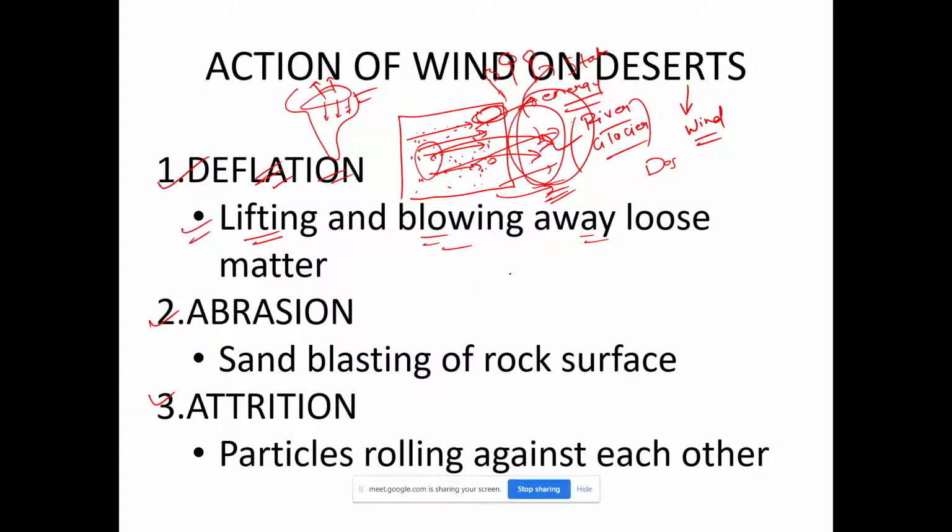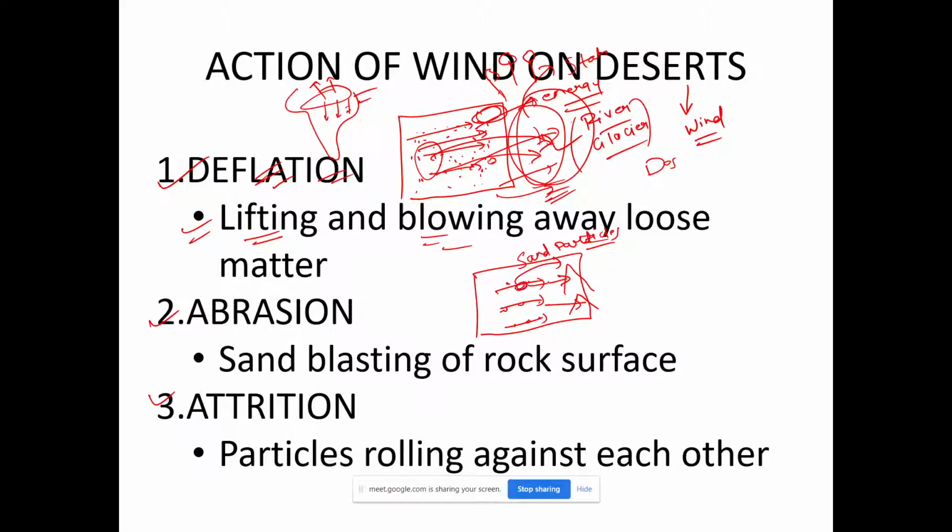What else can wind do? Suppose this is that same desert, the wind is blowing, wind has picked up some small sand, and suppose there are rocks, right? So the wind will blast these rocks with these sand particles, right? So what will happen?